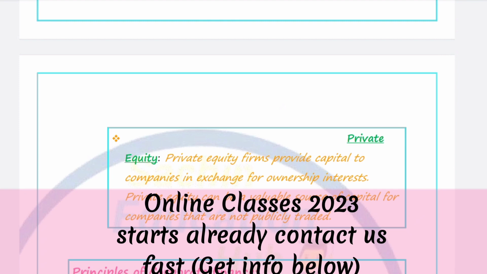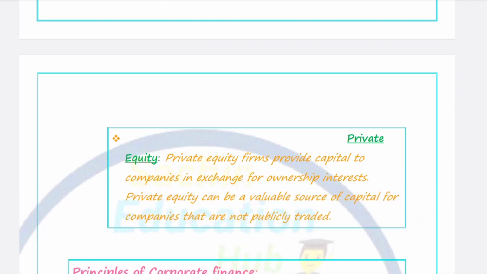So in the form of capital from private firms, the company can also raise finance from this type of source, which includes equity financing, and is also a valuable source of finance for the company in the way of return, in the way of cost, in the way of longer period of finance. So you can say that companies mostly prefer this type of source for the purpose of raising finance, running their operations, and investing in various projects. So companies are choosing these types of securities very much for raising finance.